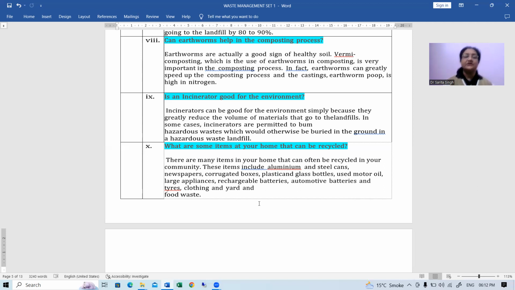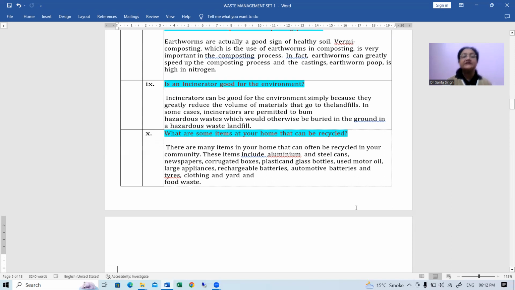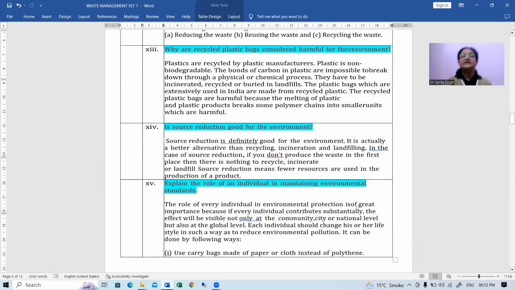What are such items? These include aluminum and steel cans, then newspapers, then plastic and glass bottles, then several rechargeable batteries, automotive batteries, right? Several tires, then clothes, and a lot of food waste. Okay, these are the things which can again be recycled.